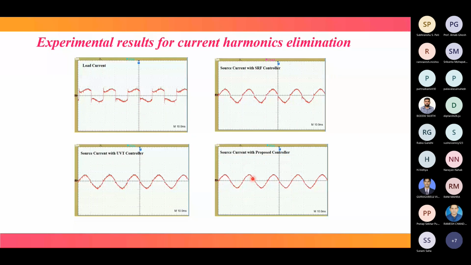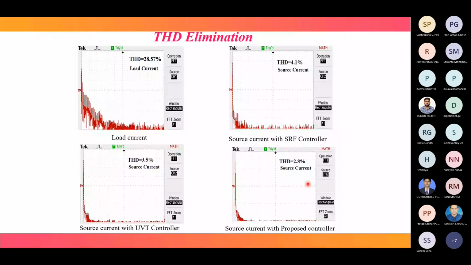So coming to THD comparison, load current THD before compensation is 28.57%, and source current THD is 4.1% using SRF, 3.5% using UVT, and using the proposed controller it is very much reduced to 2.8%, within the IEEE standard of 5%. Now, whatever we have discussed is regarding single phase UPQC.